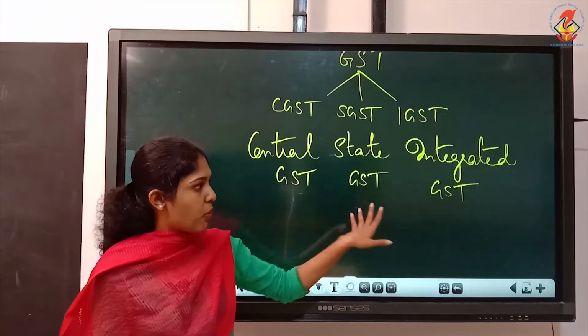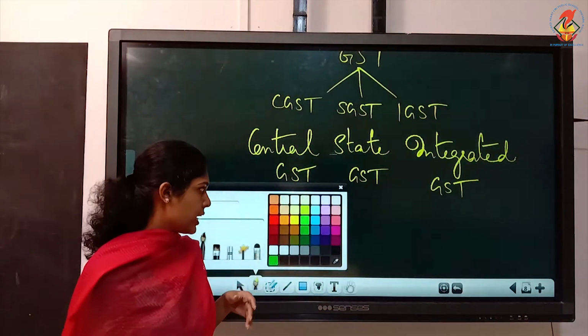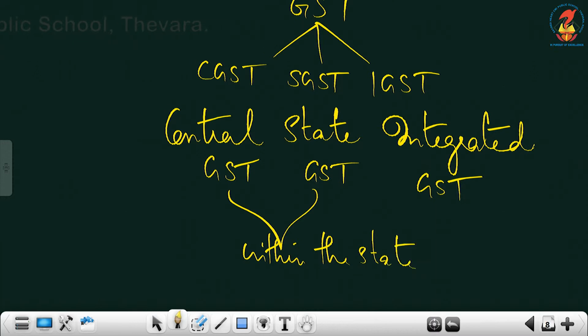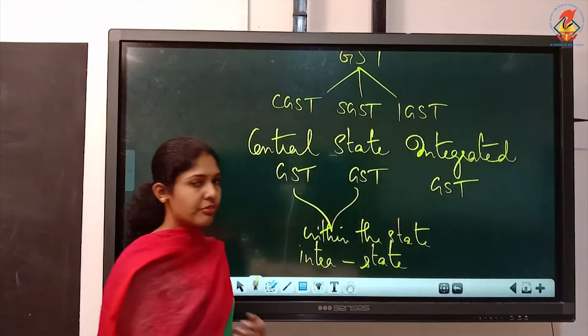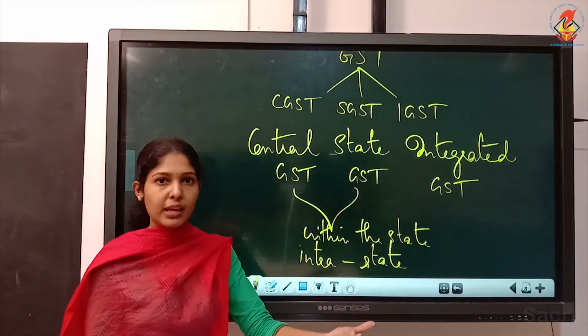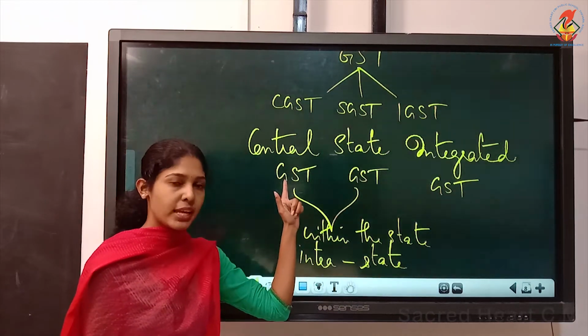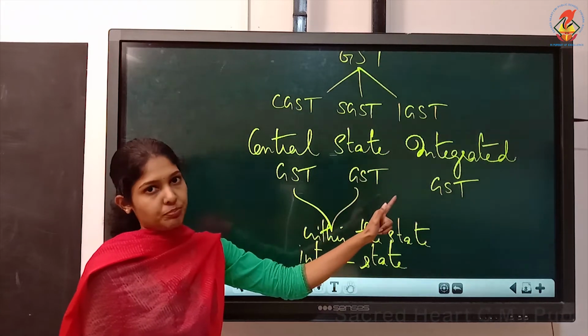Next question is, when should we charge all these? If the transaction is within the state, I mean within Kerala or within Tamil Nadu, it's called intrastate. Intra means within the state. The firm, or the supplier or the seller, will be charging both CGST and SGST. Understood?